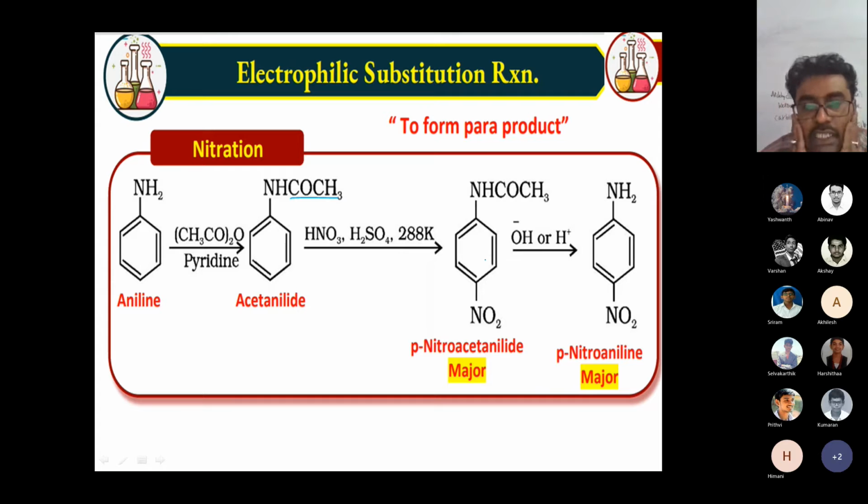See the chemical reaction very carefully. Are you able to understand or not? Yes or no? Yes, sir.